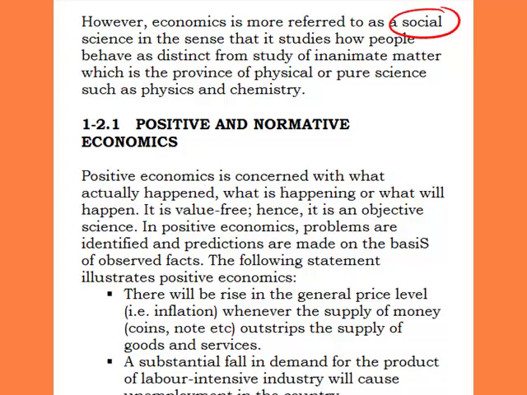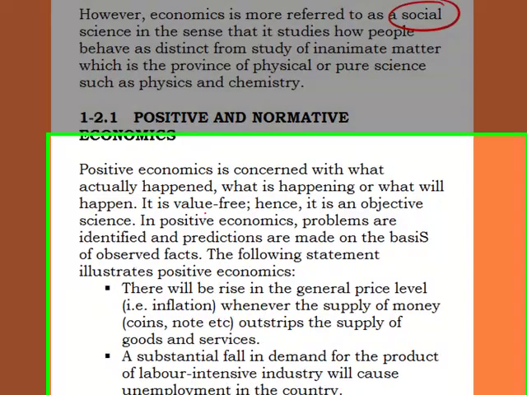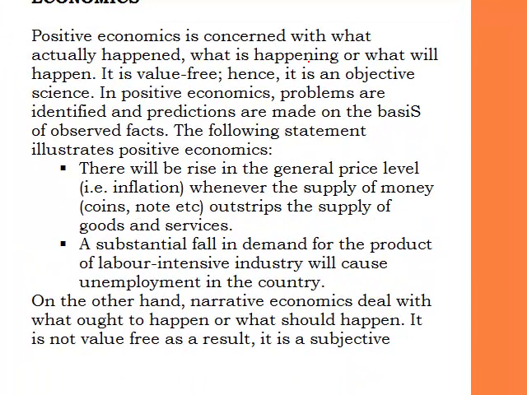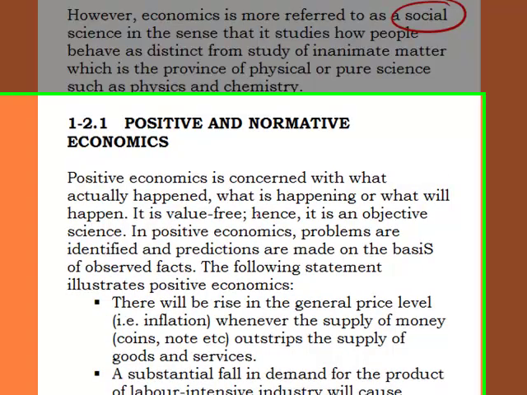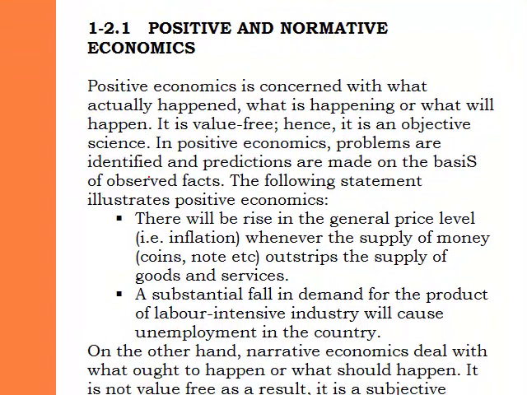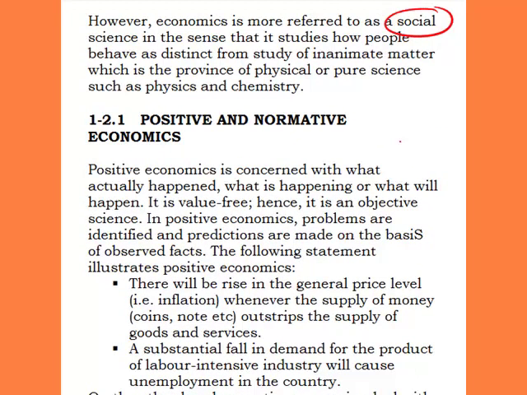And when we say positive economics, what do we mean? Positive economics is concerned with what actually happened, what is happening, or what will happen. Any part of economics, any economic issue that you are explaining, that borders on what actually happened or what will happen or what is happening, is said to be positive economics. It is value-free. It is not biased. It is objective. Hence, it is an objective science.